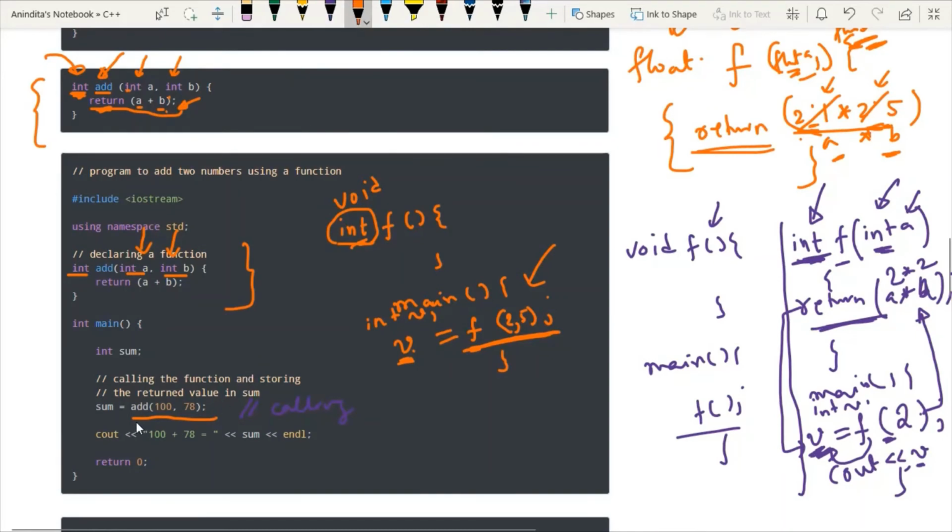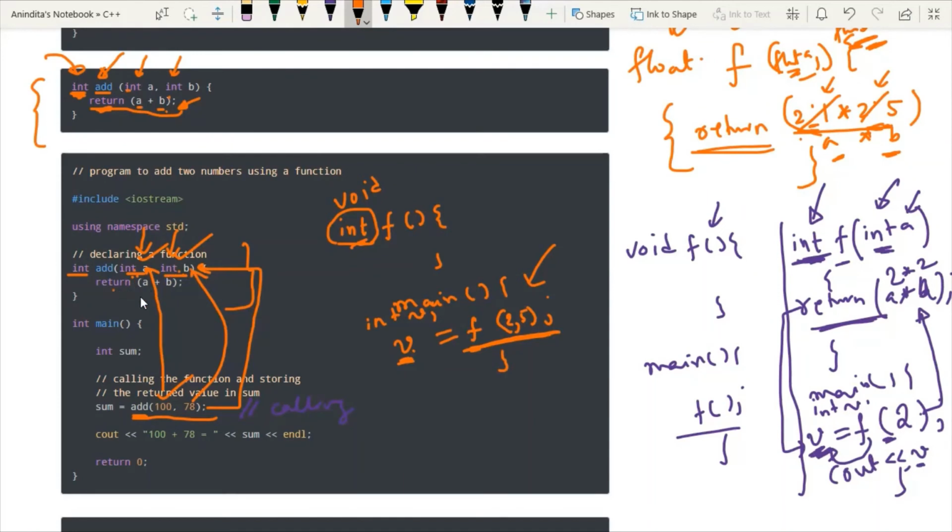So while calling this function, I'm just writing the function name and now check out how many parameters are there. We have two parameters of type integer. So this is for parameter 1. So 100 is going to this A and this is for the second parameter B, 78. So whenever we are calling this function, it is coming here and it is passing value 100 and 78.